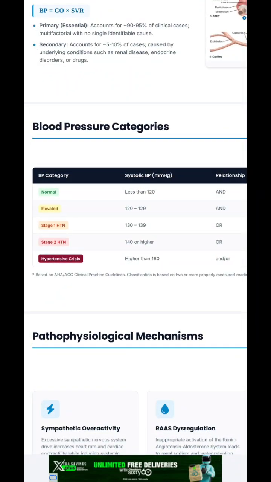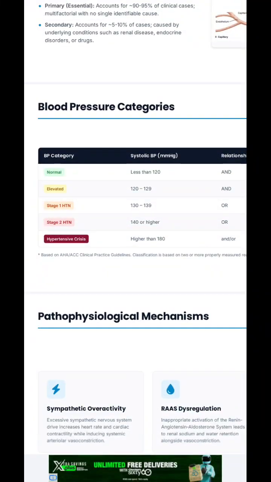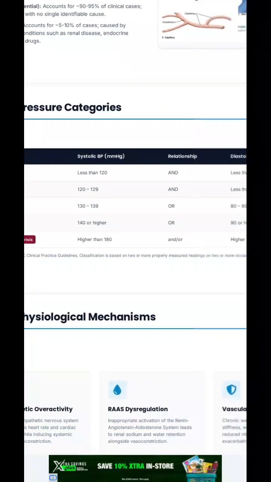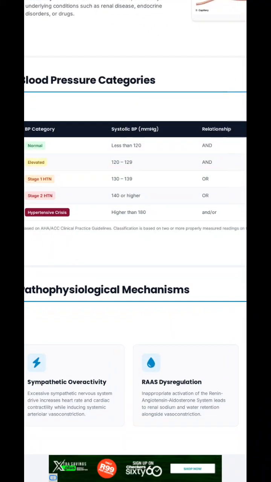When we say stage 2 hypertension, the systolic blood pressure is 140 or higher, or the diastolic blood pressure is 90 or higher. And hypertensive crisis is the highest blood pressure reading: systolic BP higher than 180, and diastolic blood pressure greater than 120.